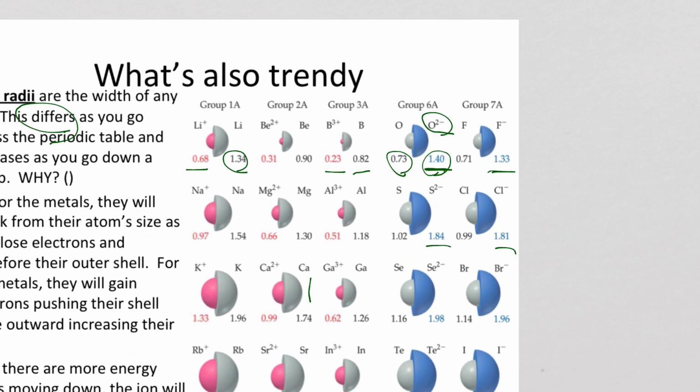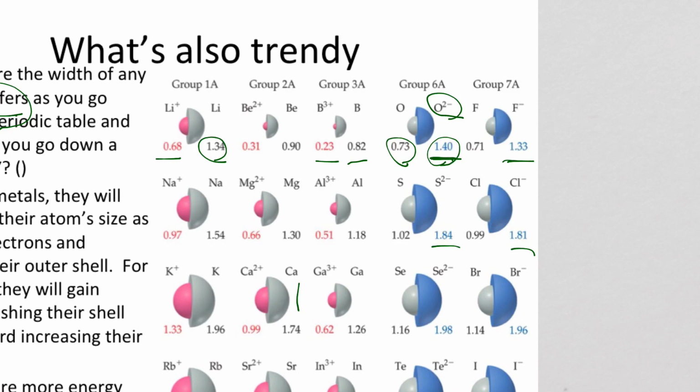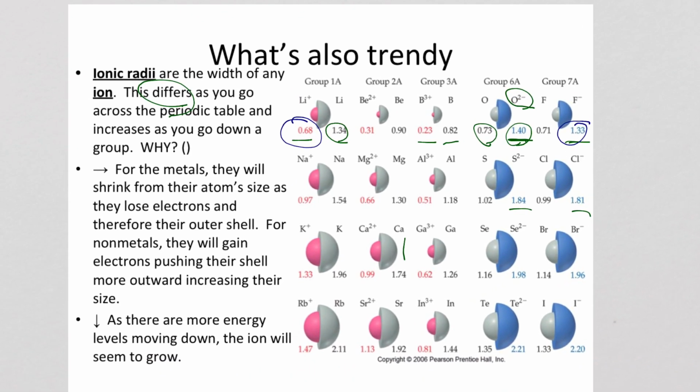But if we look at what we start with and what we end with, you can see that across it's going to grow. Okay? But it's for 2 reasons. Metals are going to shrink. Non-metals are going to grow. And again, we skip over all of the transition metals and lanthanides and actinides and all of that stuff. So don't worry about that.